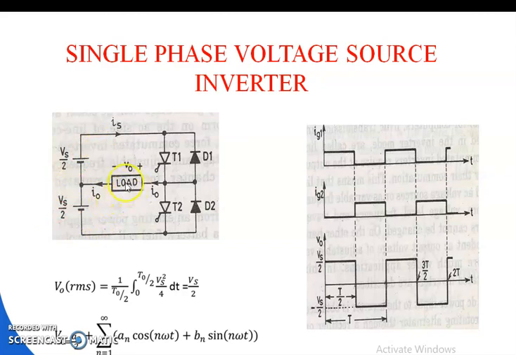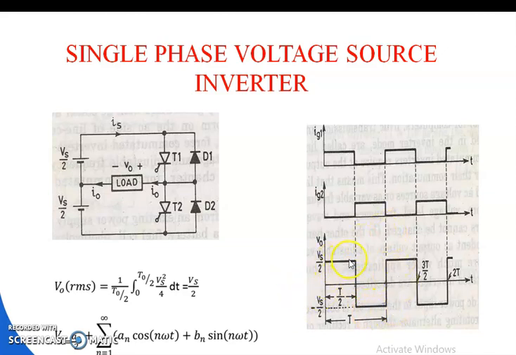The load is connected here. I0 is the load current, V0 is the load voltage, Is is the source current, and Vs is the source voltage. So D1 and T1 are connected anti-parallel with each other, and D2 and T2 are connected anti-parallel with each other. Then coming to the second diagram, it shows the gate current Ig1 for thyristor 1, and Ig2 for thyristor 2. This is the load voltage V0 waveform.